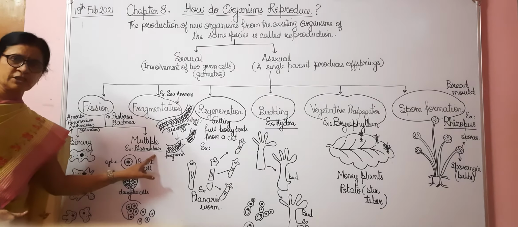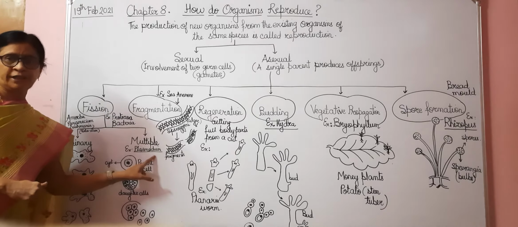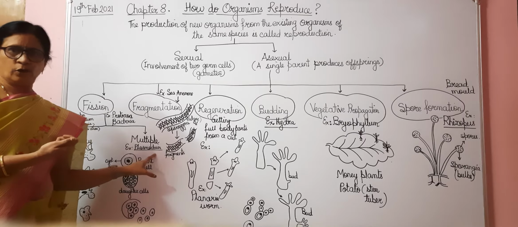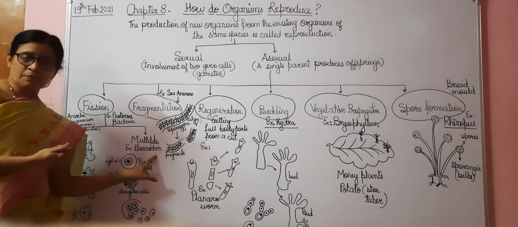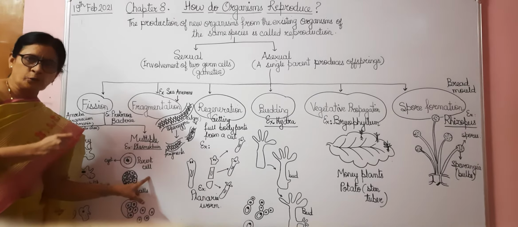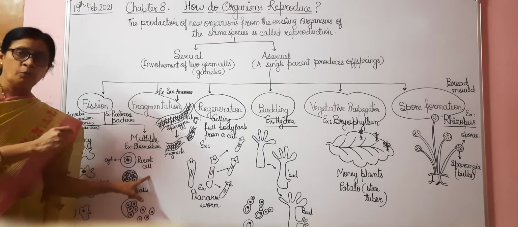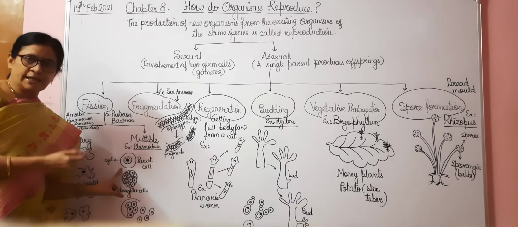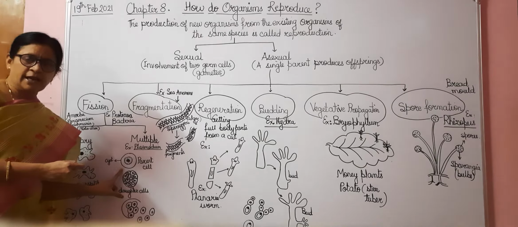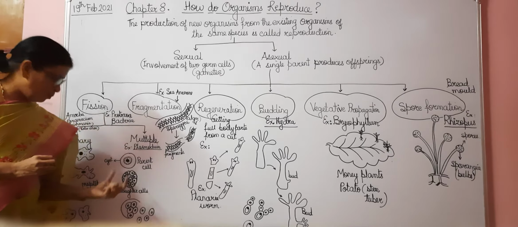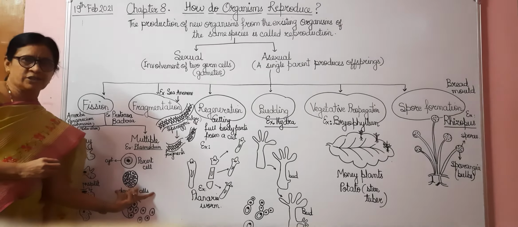Now multiple fission takes place generally in plasmodium. This is the plasmodium which causes malaria generally. Okay. Now in this plasmodium there is a parent cell. It contains a nucleus, it contains cytoplasm, it contains a cell wall. Moreover, it contains a cyst wall. Now in this particular parent cell, the cells undergo continuous division and smaller cells are formed from one particular parent cell.